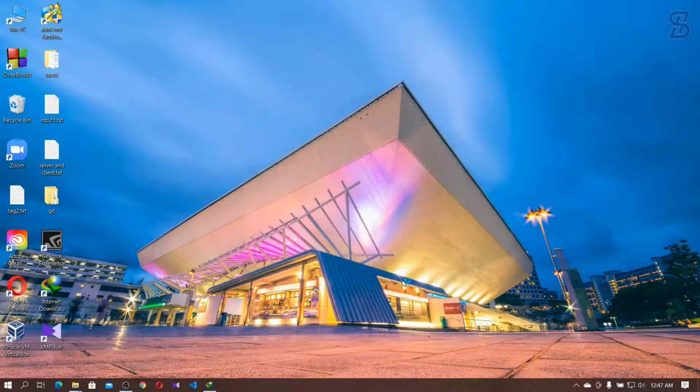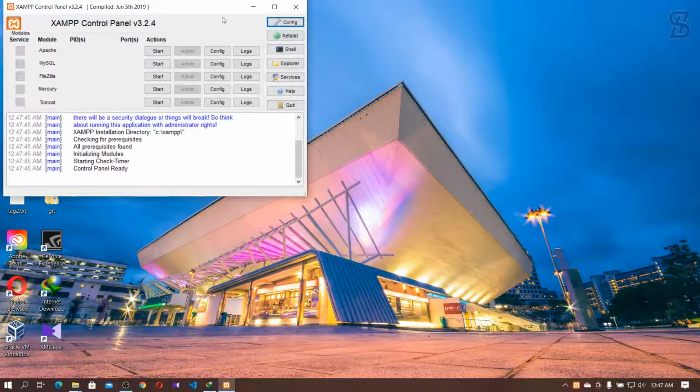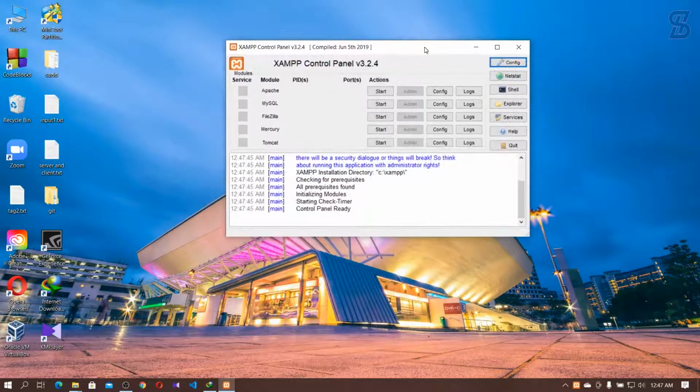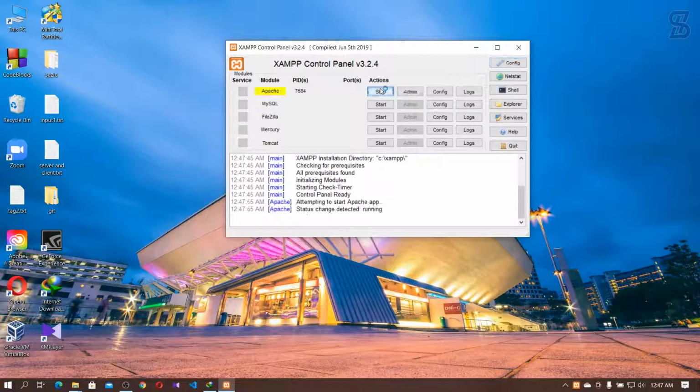So after clicking the finish button, it automatically opens this XAMPP control panel. In this XAMPP control panel, you can easily open any of the servers which are in XAMPP. I start here Apache and MySQL server. You can see it works smoothly.